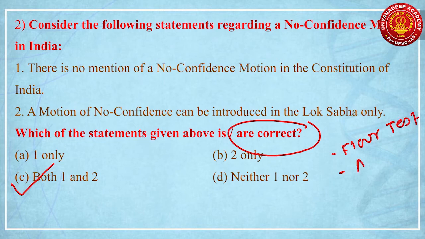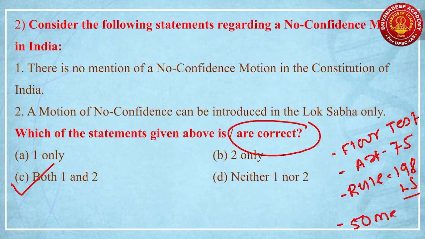Second, remember this thing, Article 75 is the base of the no confidence motion in India. The term no confidence motion is given in Rule 198 of the Lok Sabha, and most important, to put a no confidence motion in Lok Sabha, you need the support of at least 50 members of Lok Sabha in the house. These 50 members of Lok Sabha should support this motion to put it in the Lok Sabha. So these things are very important. Remember, Article 75 is the basis of the no confidence motion in India.